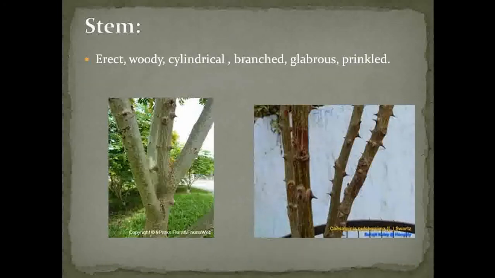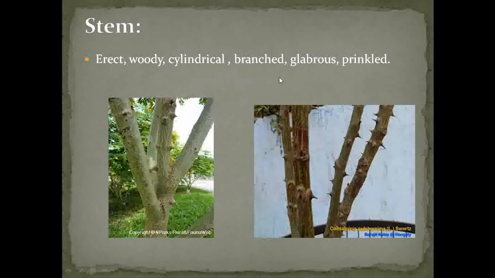Then next we see the stem which is observed in Caesalpinia pulcherrima. So see what is the peculiar nature of the stem observed in Caesalpinia pulcherrima. As most of the members of this family are shrubs or trees, the stem is erect, cylindrical, woody, and it shows the presence of branches.